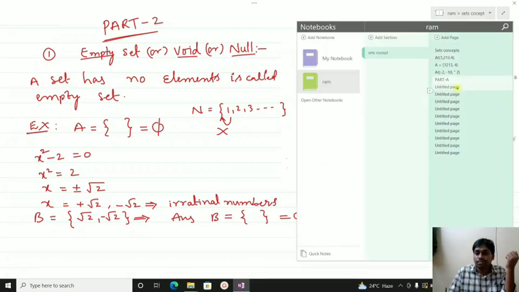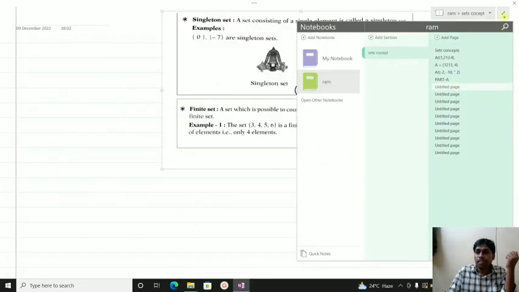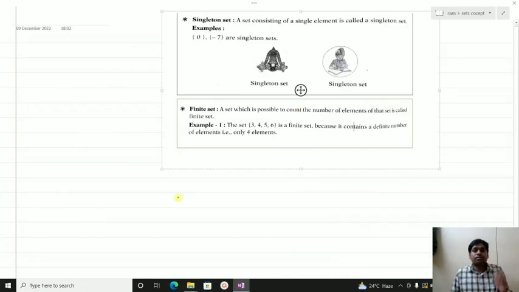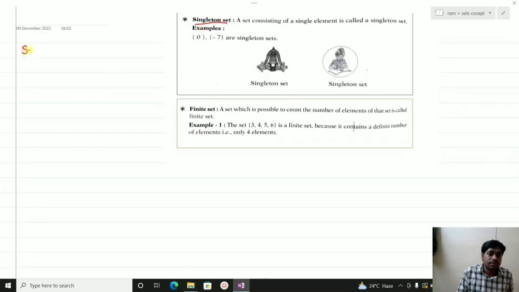Next, one more type of set is the singleton set. The word itself, single, means mono, one.